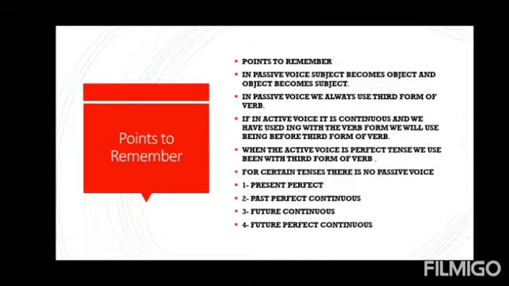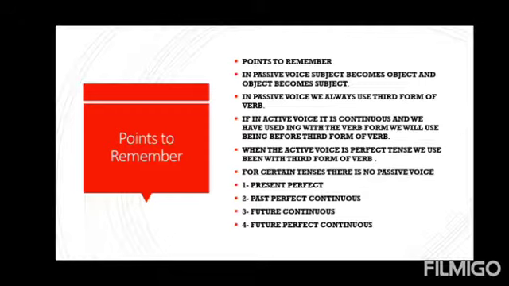Now, there are certain points which you need to remember. In passive voice, the subject becomes the object and the object turns into the subject. While constructing a passive voice, we always use the third form of the verb. In active voice, if it is a continuous tense, then we use ing, and in passive we use being along with the third form of the verb.